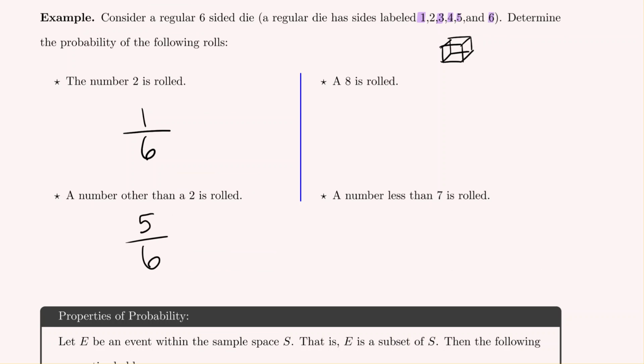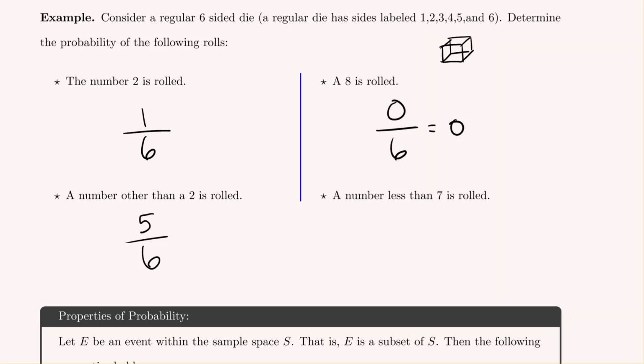Now take a moment to consider, what is the probability of rolling an 8 on a 6-sided die? The possibility of rolling an 8 on a 6-sided die is non-existent. On this 6-sided die, there is no side labeled with 8 dots, so there are 0 chances that could occur out of the 6 options, and 0 divided by any number is 0.